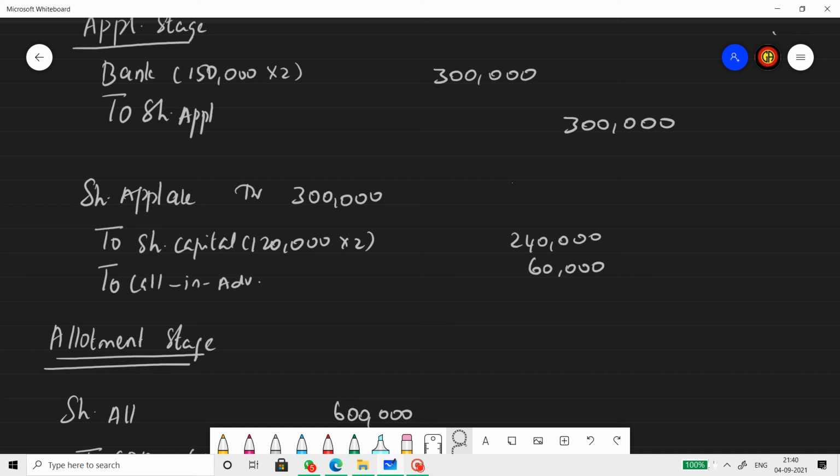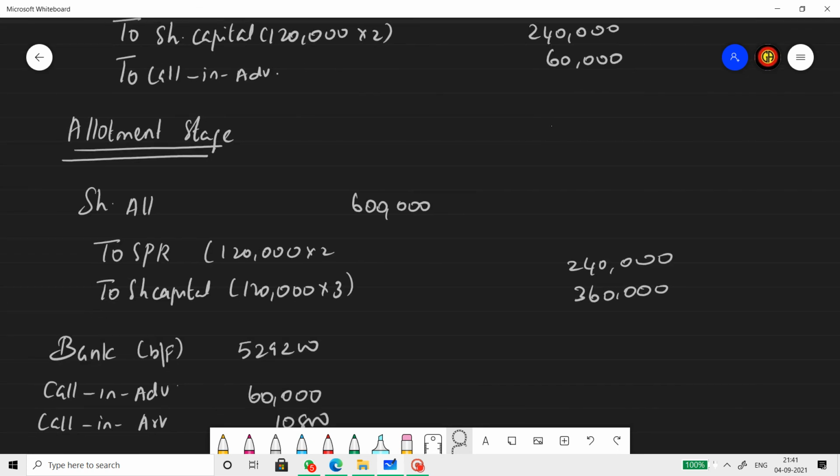Started with the application entry: bank to share application. Oversubscription, therefore received for 1,50,000 shares. Amount is 3 lakh. Transfer entry: share application account to share capital account and to calls in advance. Excess application money was transferred towards allotment. Excess is 30,000 shares, 30,000 into 2, so 60,000 is transferred towards allotment.